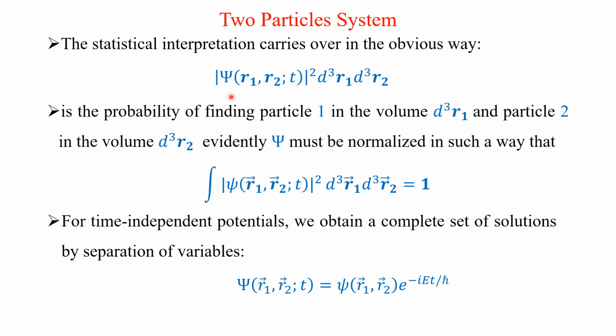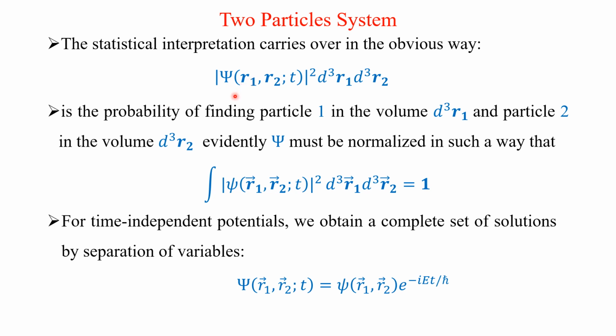The statistical interpretation is modulus psi squared, where psi is a function of r1, r2, and t, times d cube r1 d cube r2. This is the probability of finding particles 1 and 2.